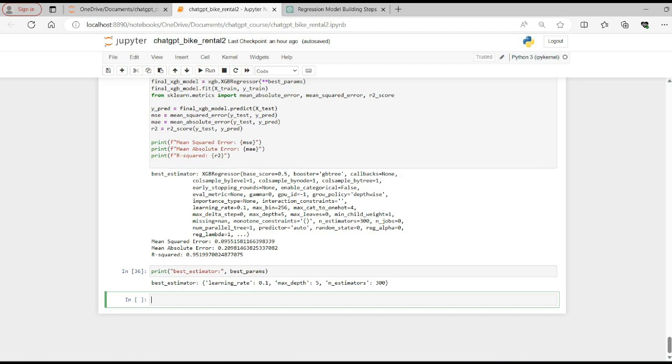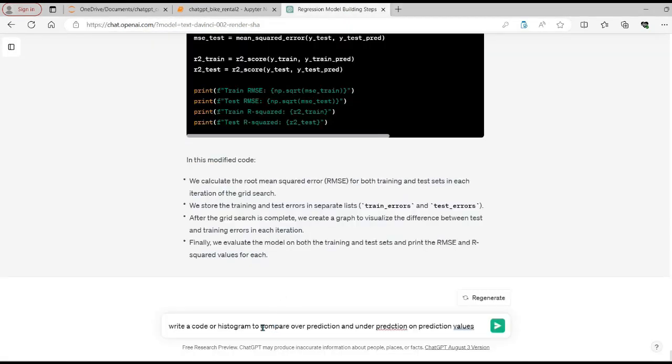Now the next thing I want to see in this calculation is to compare over prediction and under prediction, because that is also very important in regression. You don't want all the predicted values to be either under predicted or over predicted. We want a normal distribution of residuals, where some values are under predicted and some values are over predicted, and some are exactly overlapping between test and train error. We don't want all the predicted values to be over predicted or under predicted. So for that, let's ask ChatGPT if it can write the code to compare our over prediction and under prediction.